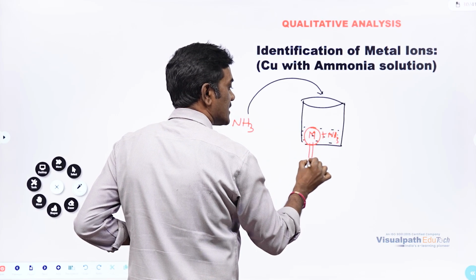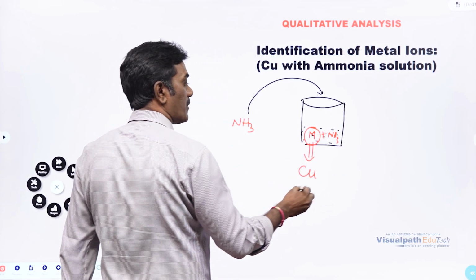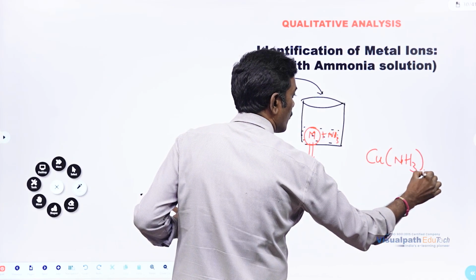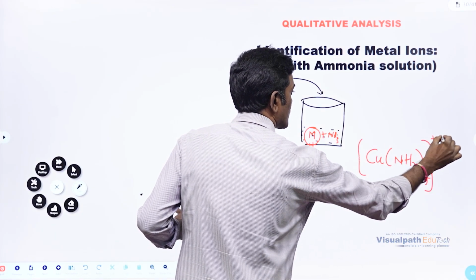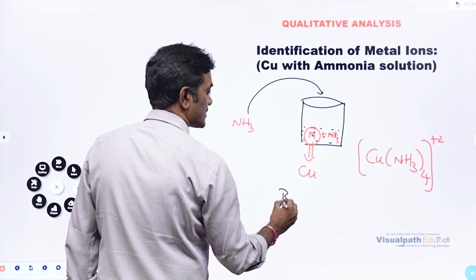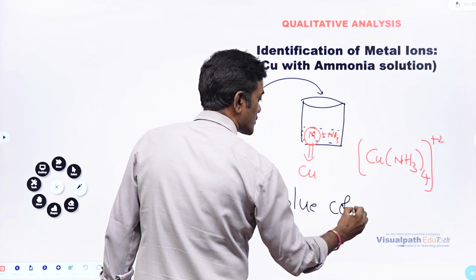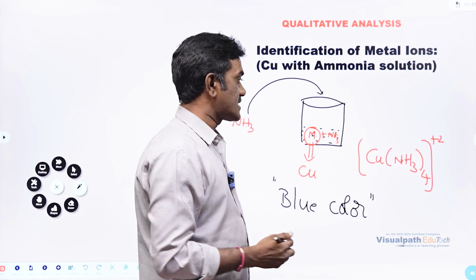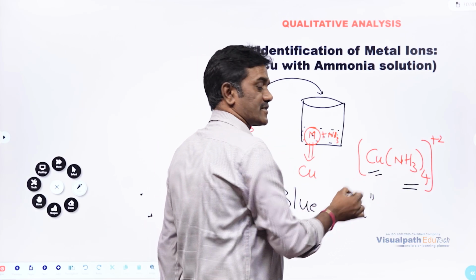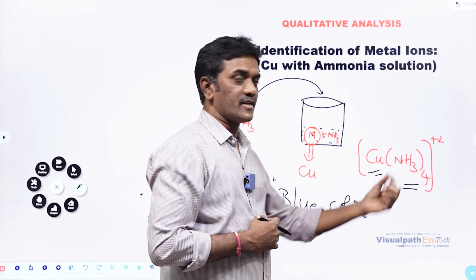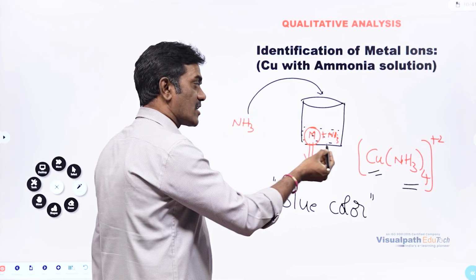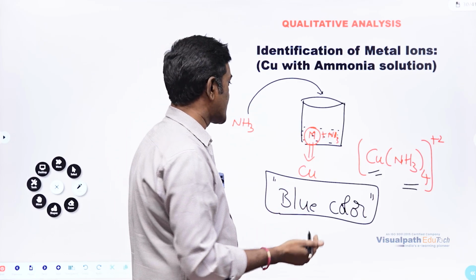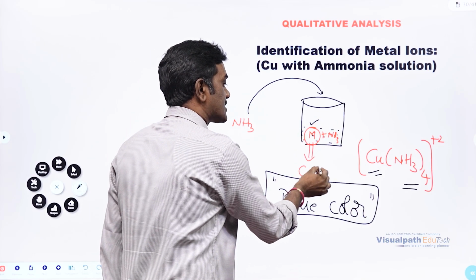If the metal is copper, what type of complex is going to form? Copper is going to combine with 4 ammonia molecules in this way. So this will result in what color? Blue color. Formation of blue color by adding ammonia gives a complex, the tetraamine copper(II), [Cu(NH3)4]2+. This complex gives a blue color. The formation of blue color indicates that the metal present is copper.